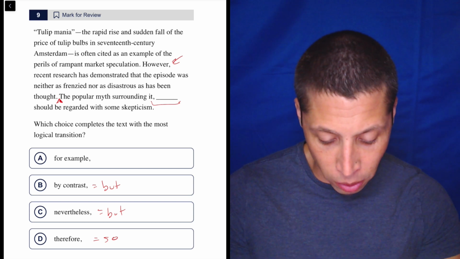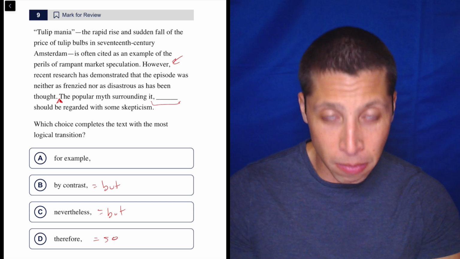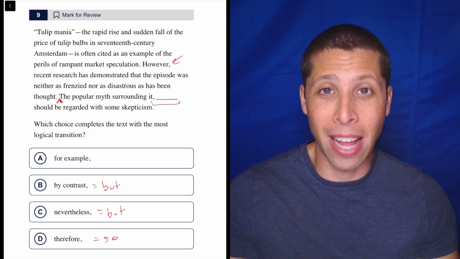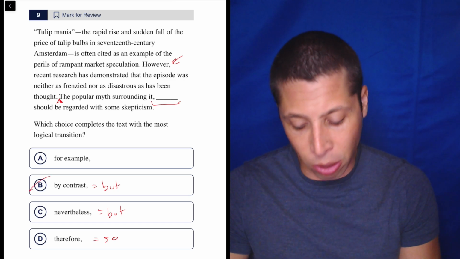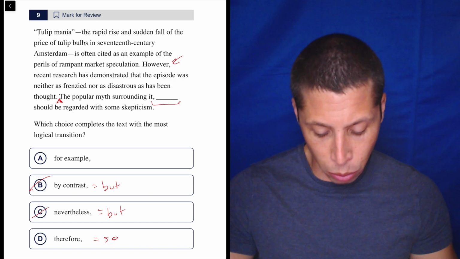Recent research has demonstrated it wasn't as bad as we thought, but the popular myth should be regarded with skepticism. No, if it wasn't as bad as we thought, then it should be regarded with skepticism. That follows from it. That is not a contrast. So I was pretty sure that those were wrong anyway. Now I am even more sure.